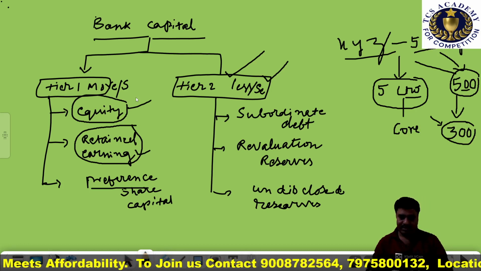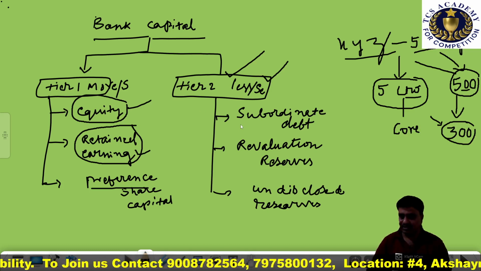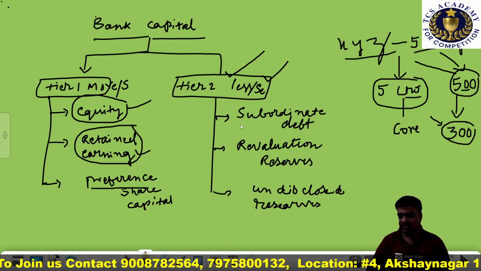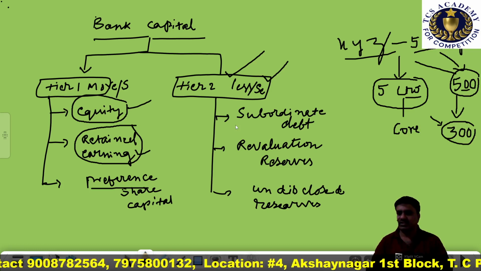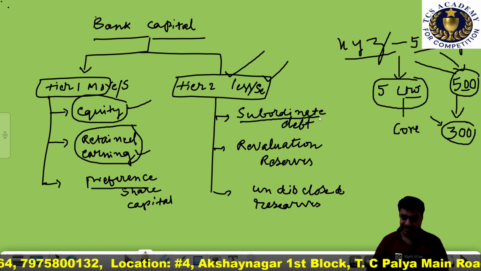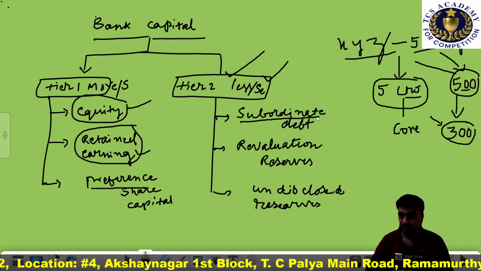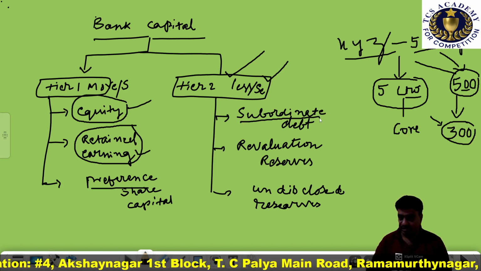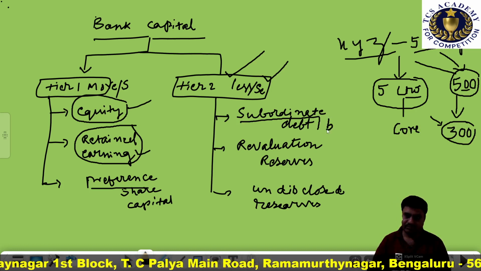Yeah. So let's understand the components which come under tier 2 capital. Number 1 is subordinate debt. What is this subordinate debt? Subordinated debt or subordinated loan. We can also consider it as a subordinated bond. Correct?